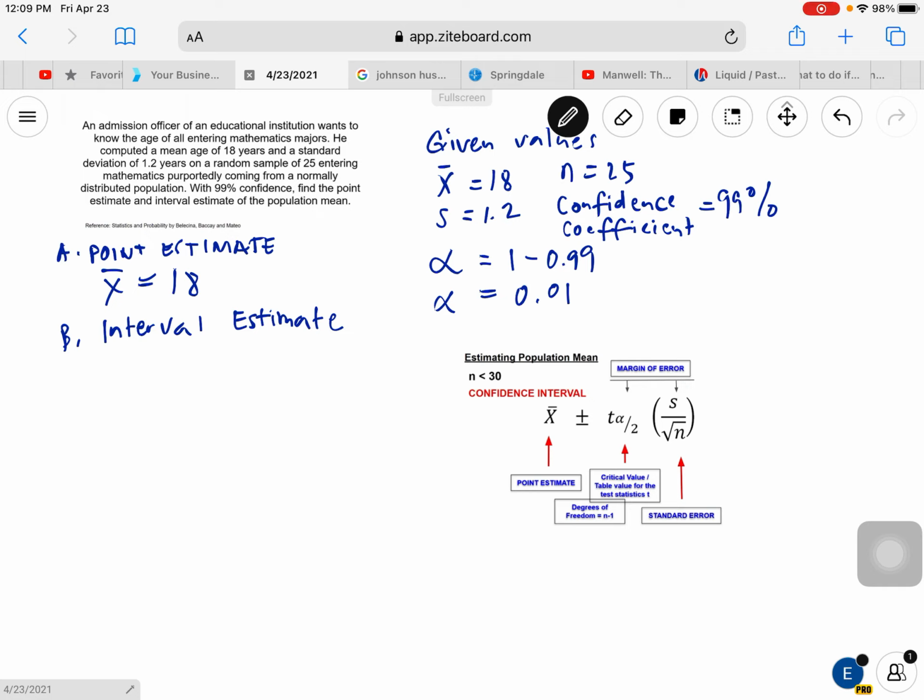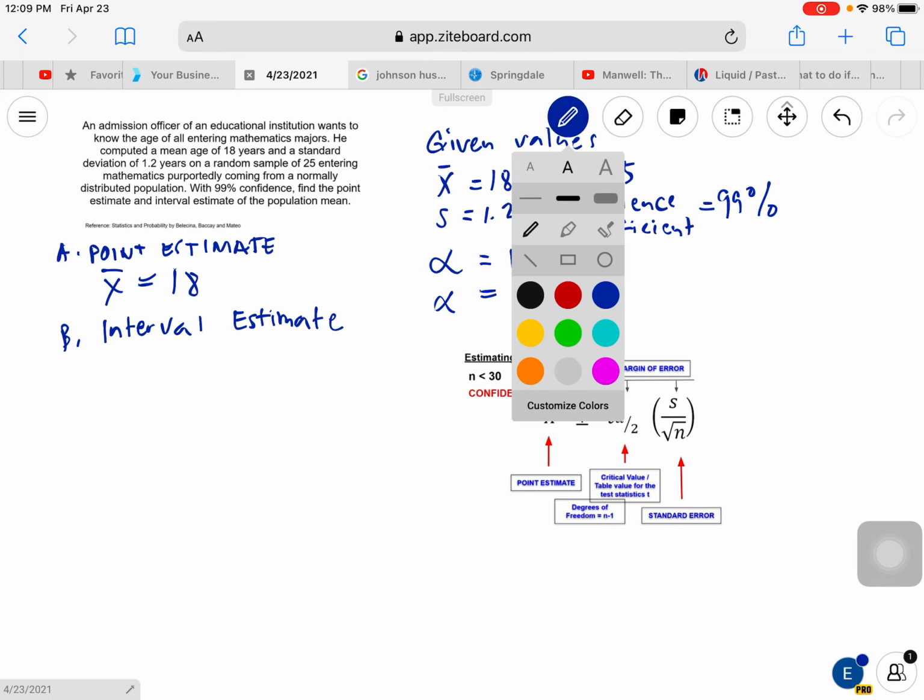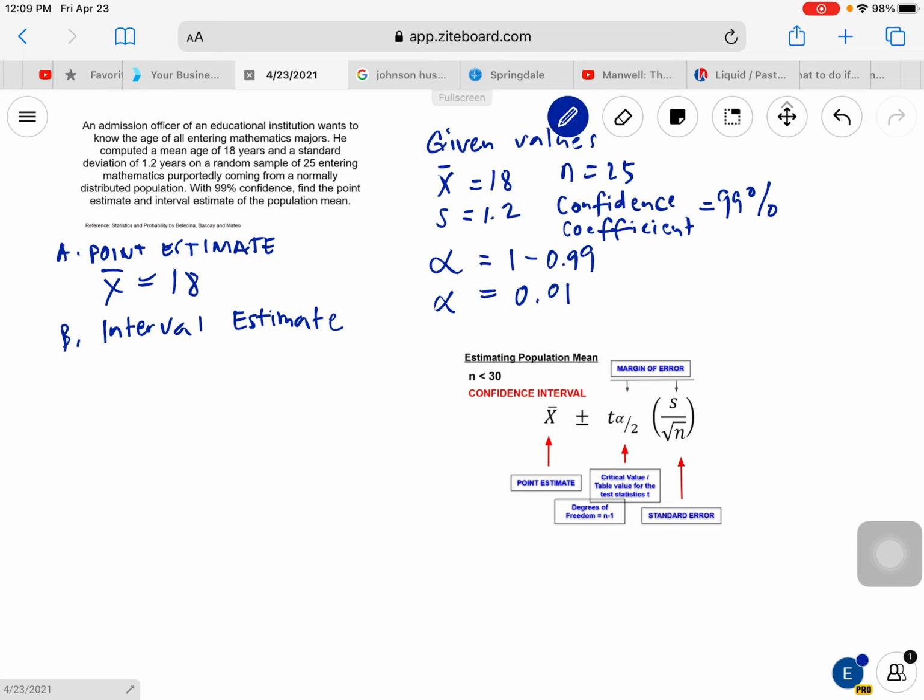What we need here is basically the critical value or table value for the test statistic t. Now, what are we going to consider for us to be able to find the table value for the test statistic t? Very crucial is the degrees of freedom. Degrees of freedom is equal to n minus 1.